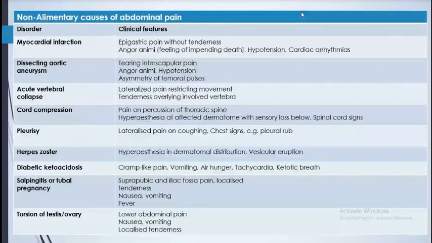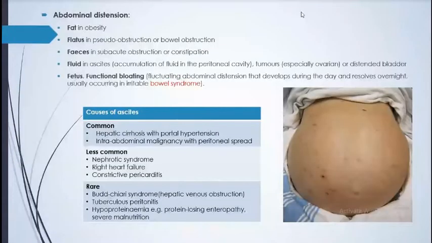So abdominal distension is another thing. The patient comes with abdominal distension. Common causes for abdominal distension, normal causes also are there, like fat. Fat is normal in an obese patient. Flatus, there is air, sometimes in bowel obstruction, sometimes just because people have flatus or more air in their abdomen. And feces, in constipation or in obstruction, and fluid in ascites.